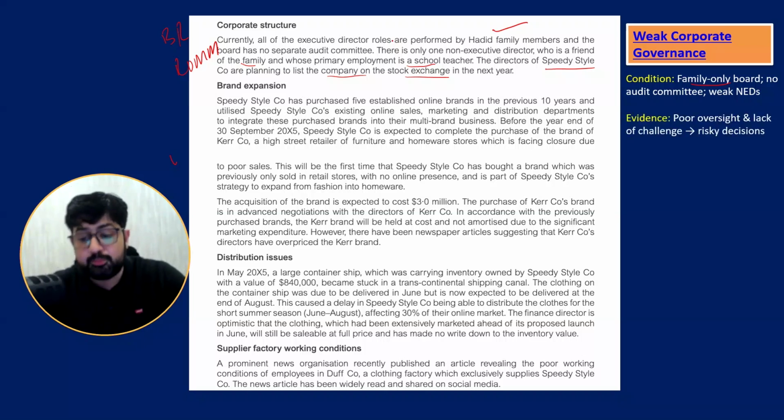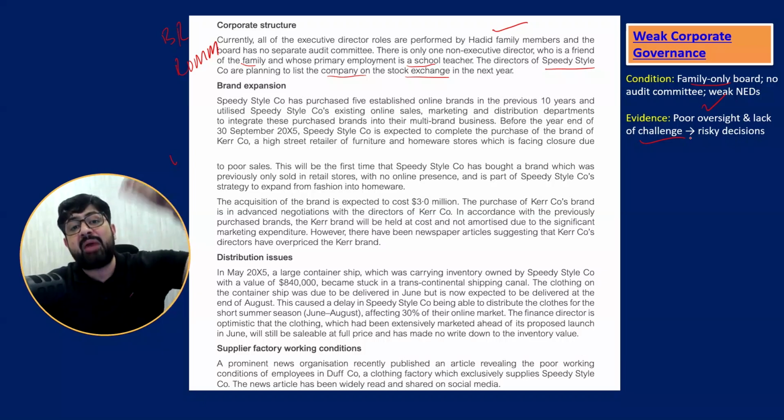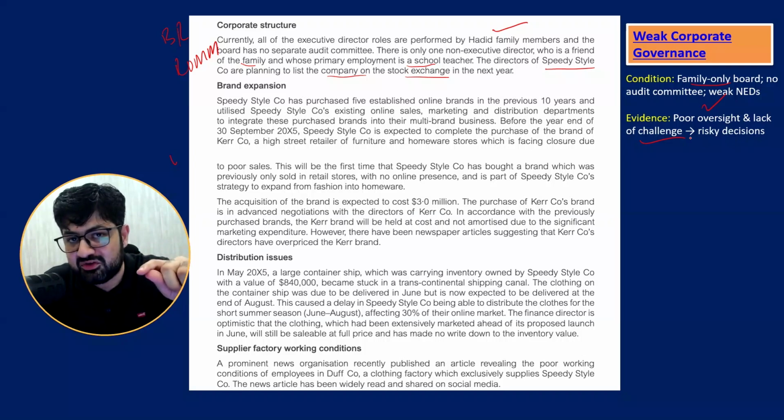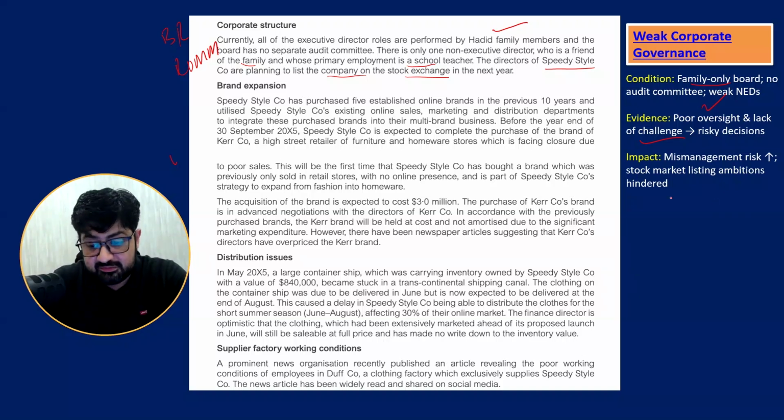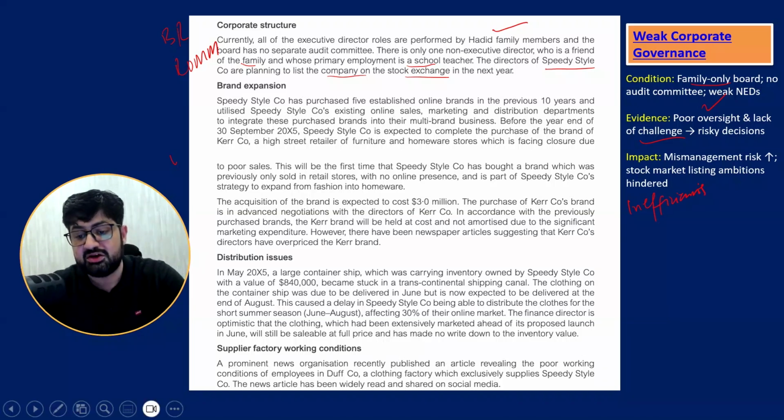So what can go wrong? Poor oversight, lack of challenge to the board's strategies, risky decisions, decisions not properly scrutinized. Now impact: because we are talking about business risk, the impact on the business is mismanagement. The business may also have inefficiencies as well, which is not given here. I have explained it in the detailed answer: inefficiencies, increased cost, full potential may not be utilized.